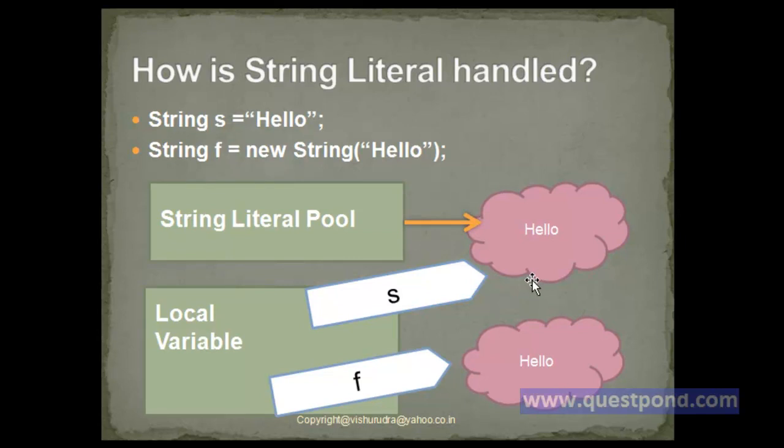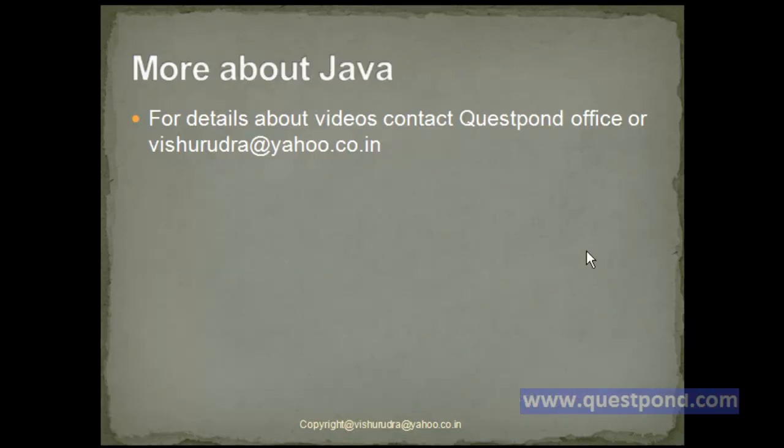One important point to note here is, even if the reference s stops referring to the string which we created, a reference to the same will always be present from the string literal pool. This will have an effect whenever we try to do any garbage collection with respect to strings. Next, let's see more about core Java concepts.